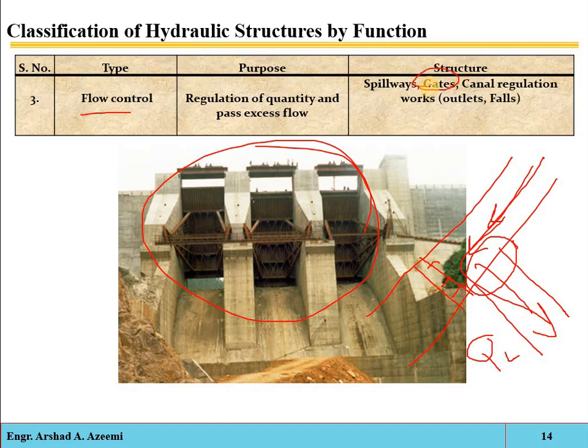Remember the difference between the gates of the flow control structure and the gates of the barrage. What is the function of the gates of the barrage? It is just raising the level of the water at the upstream side. And what is the function of the flow control structures? They are just maintaining the amount of discharge entering into the canal.